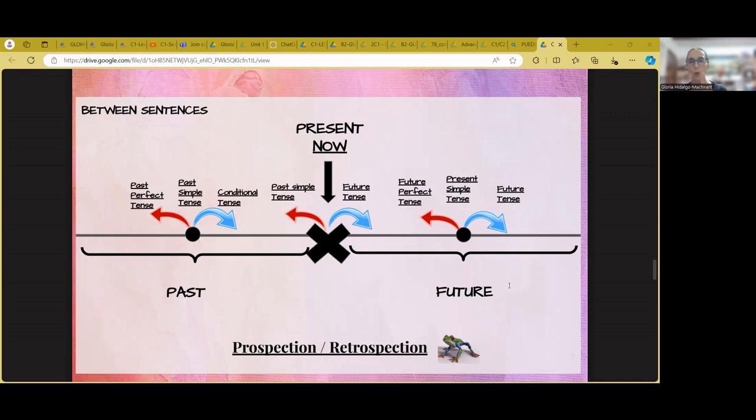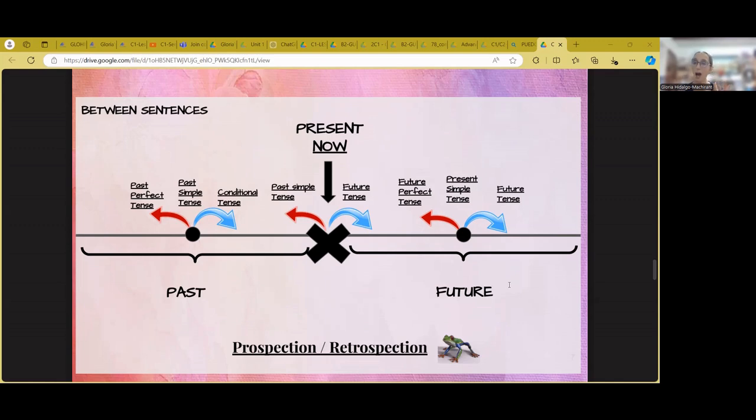What happens when my reference of time is future? The problem with the future is that the furthest future tense that I have is the will, because the other futures establish a relationship between the future and the present.